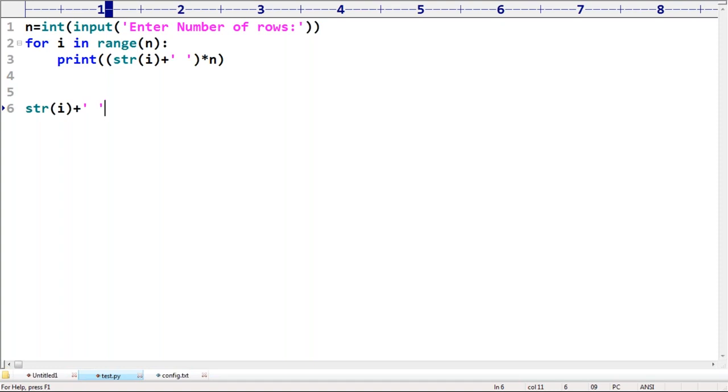Yeah, Lakshmi, there may be a chance of multiple. Str of I converts I value into string form. Same only, but it is internally treated as a string character instead of a number. Yes, str of I, internally your number will be converted into string type. Like this, right? It's a typecasting function. Somewhere we covered. Are you able to understand? My intention is, sir, don't feel it's always stars only. You can take like this also.